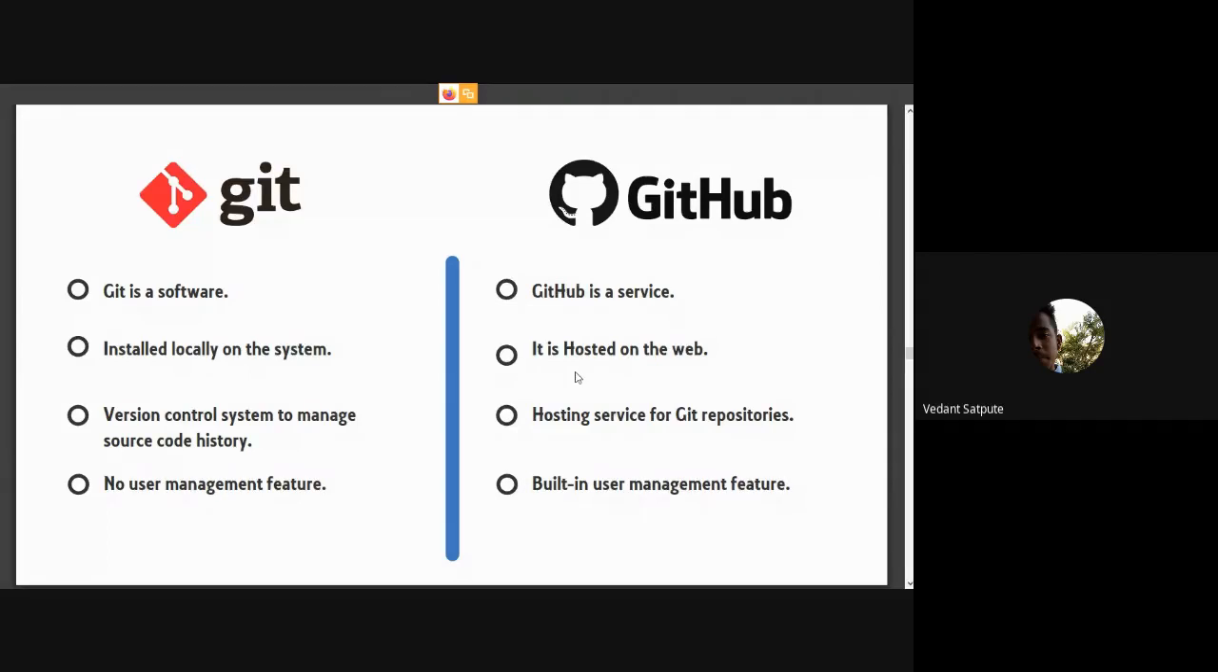That is the same thing. GitHub is a service that hosts Git repositories. That's all there is to it. So yes, that's the third point.